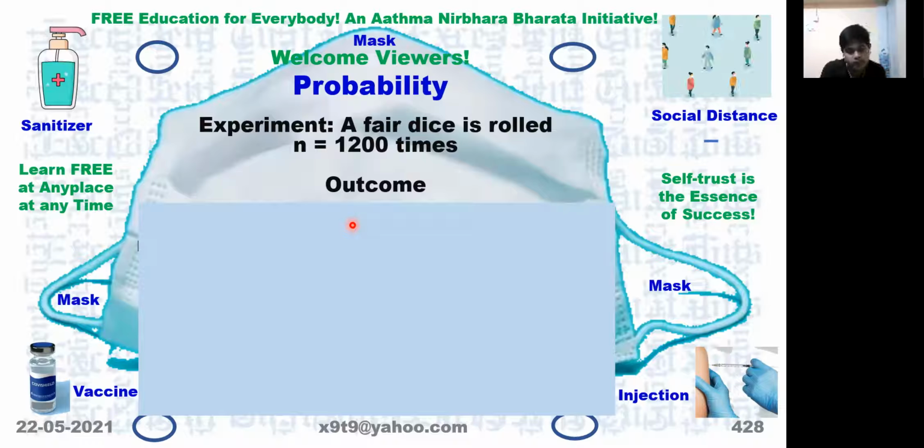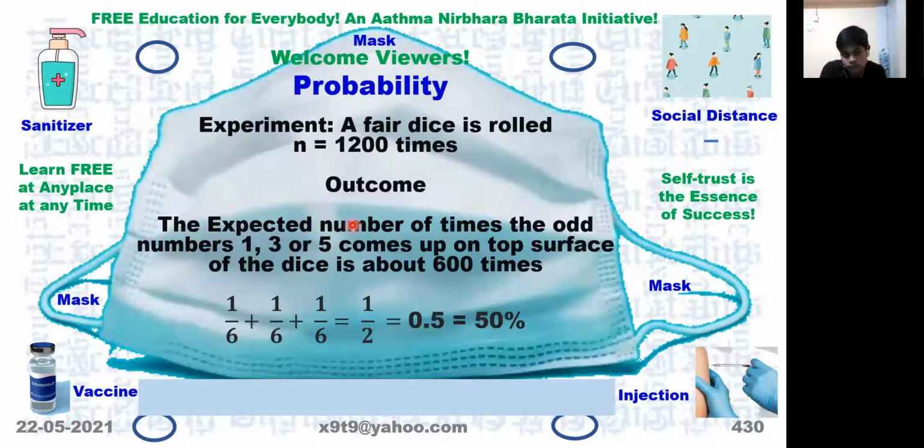Number 1, number 3, number 5. That is only the odd numbers we want. Again 200, 200, 200. Correct. Because all the numbers 1, 2, 3, 4, 5, 6 have equal chances of appearing. Is it not? Then we consider that die as a fair die.